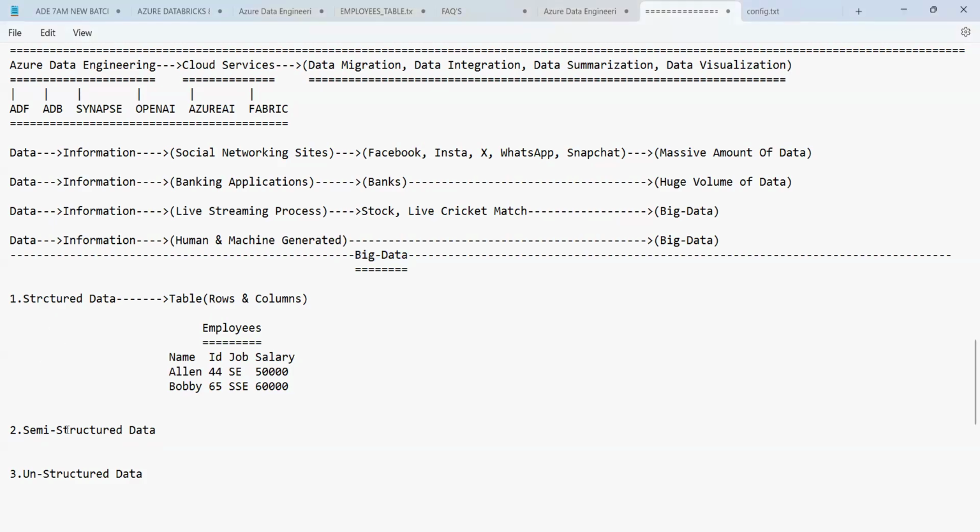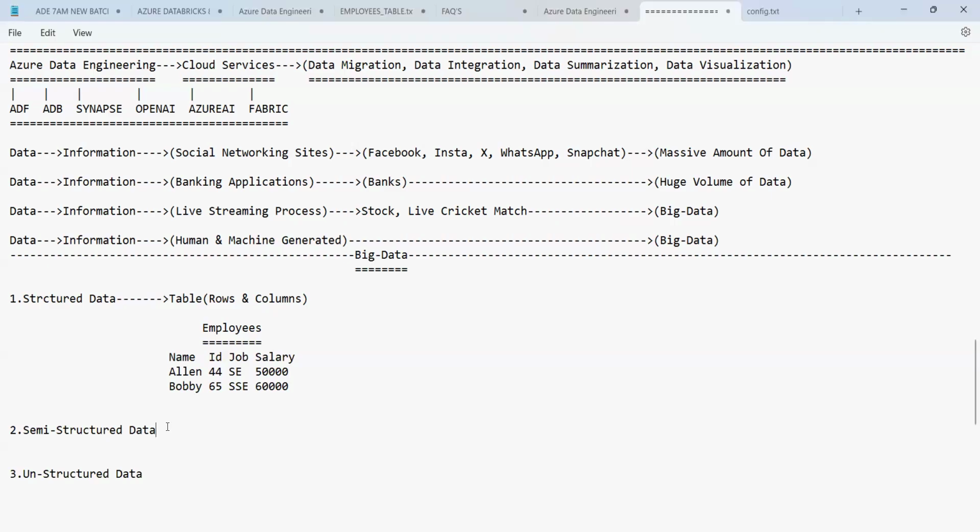Structured data, semi-structured data, and unstructured data. We already know structured data. Structured data means the data which is recorded in the form of rows and columns.